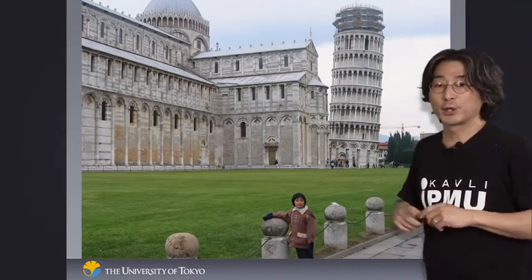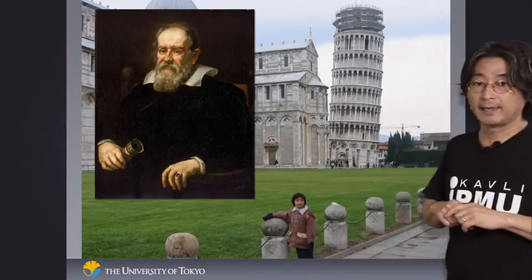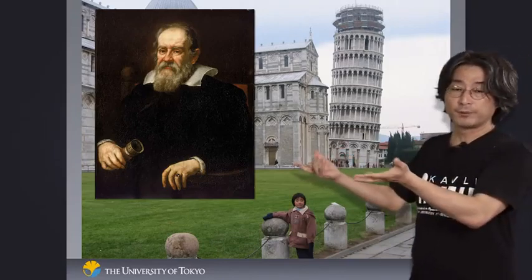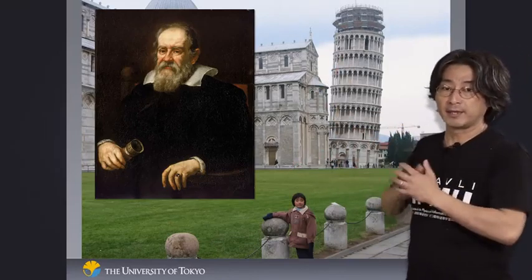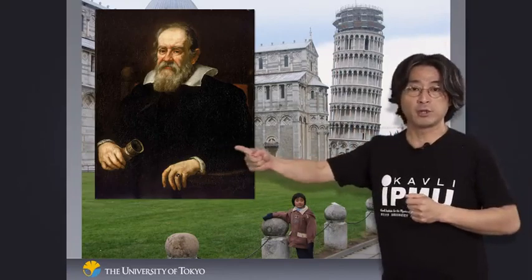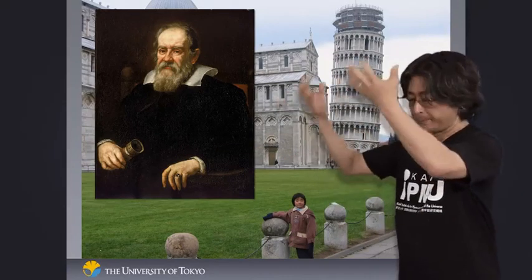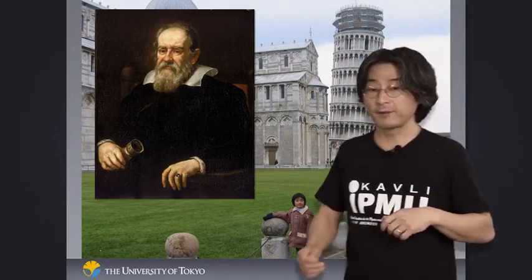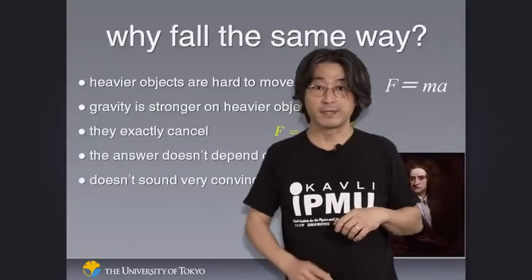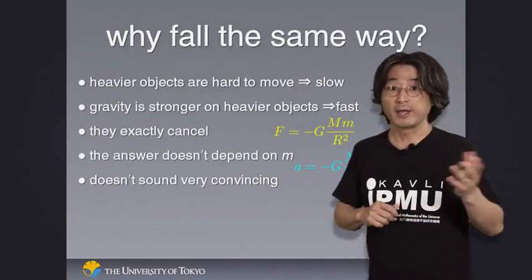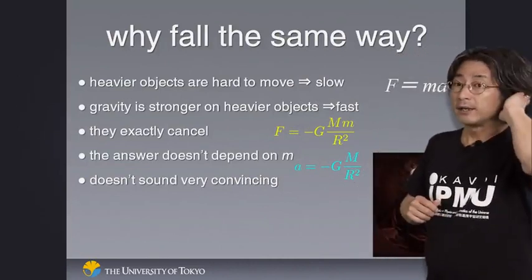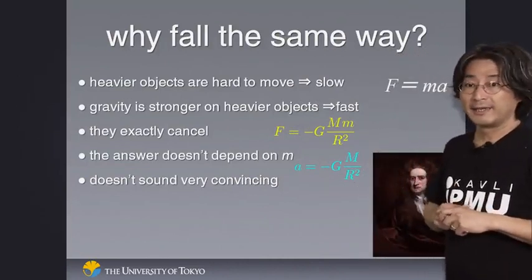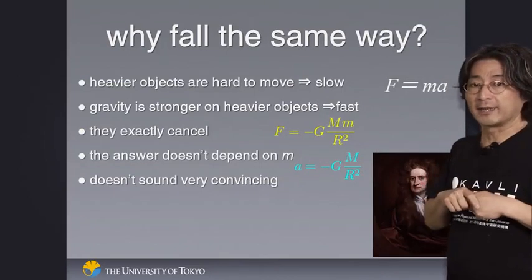But anyway, there's this legend that Galileo Galilei dropped objects of two different masses from the top of the Leaning Tower, and a crowd watched in awe. Both of them reached the ground at exactly the same time. So objects of different masses seem to follow exactly the same motion. So why is that? Well, in Newton's understanding, it's actually not very clear why that is the case.